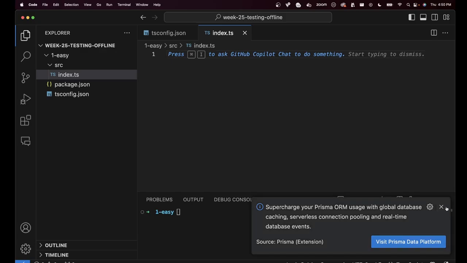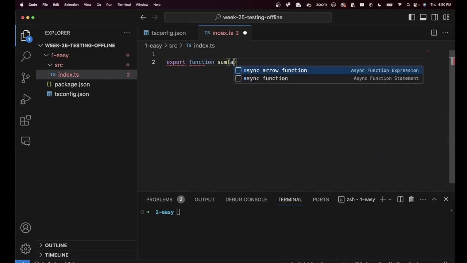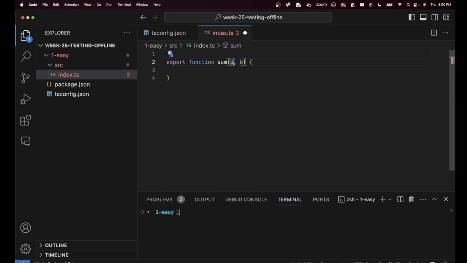Here we'll be writing some basic JavaScript code. Specifically, the function that we'll be writing today would be a sum function. It takes two inputs a and b, which are both numbers, and then returns the sum of the two, a plus b.